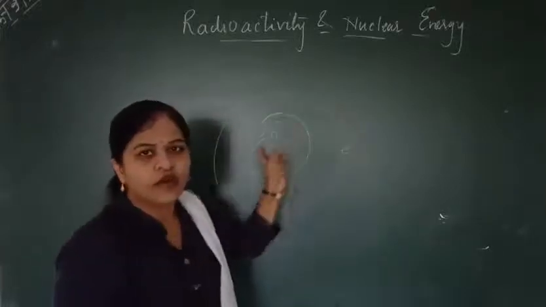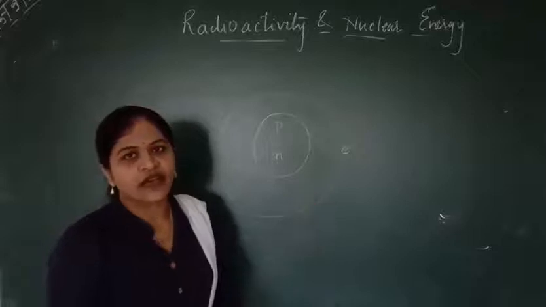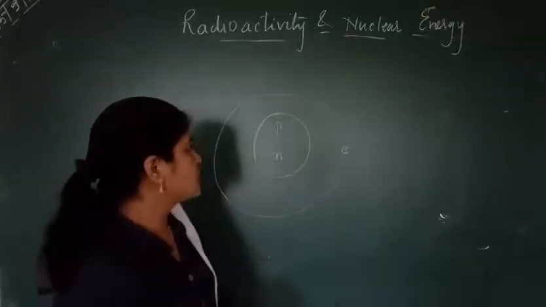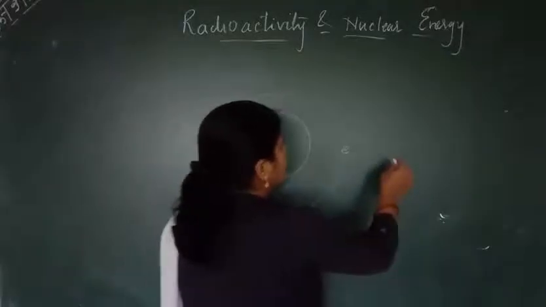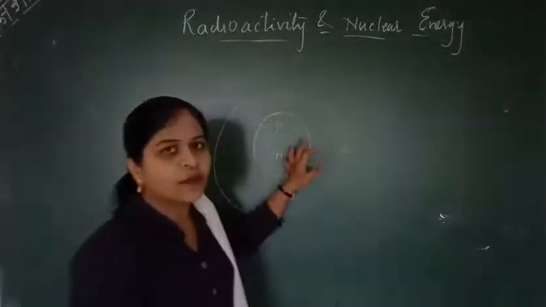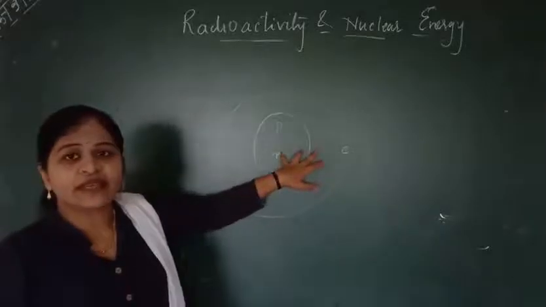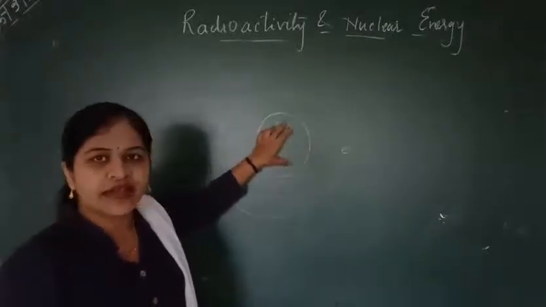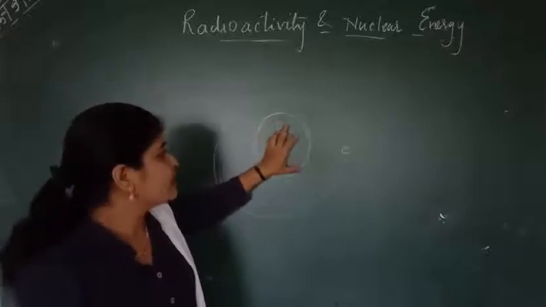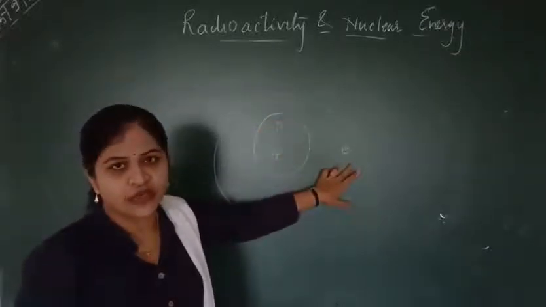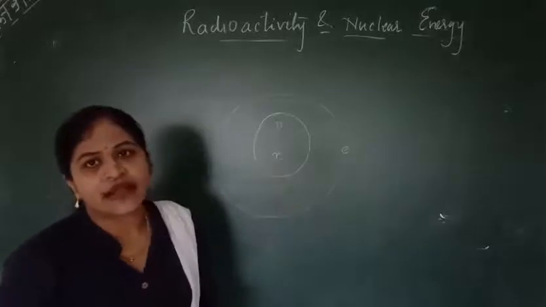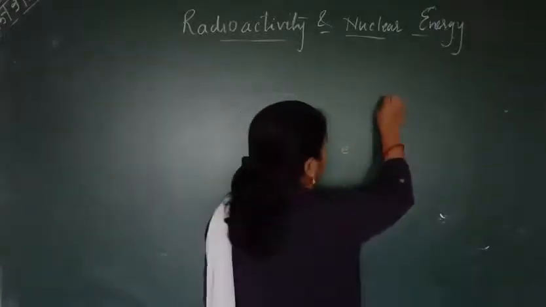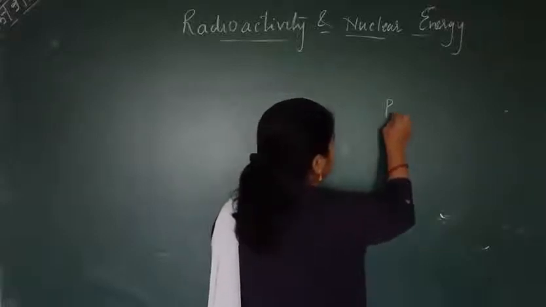It revolves around the nucleus, with a centripetal force acting on it. The atom is electrically neutral because at the center it has a positive charge, which is balanced by the negative charged electron. So the positive charged particle is known as a proton.